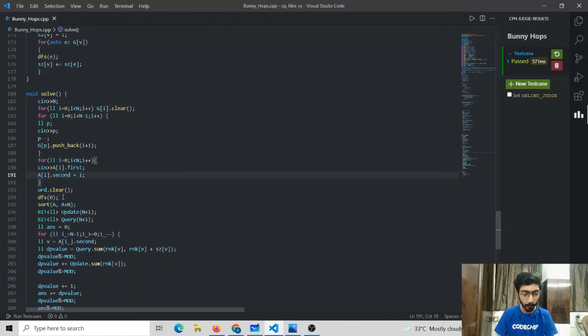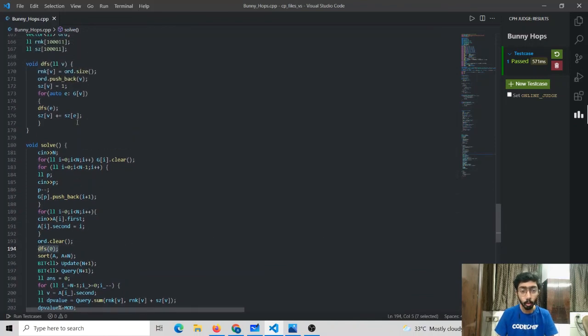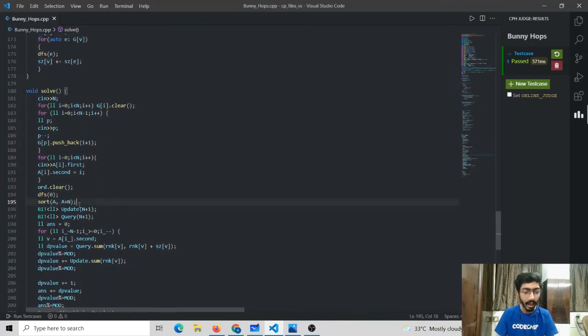After which we apply this DFS of 0. This DFS of 0 is used to make the Euler tour. Here this is a simple code which does the Euler tour. After this Euler tour is over, we have our two arrays, rank and size. Rank array consists of rank of the node and size array consists of the size of the subtree of this node. After which we have sorted our array A. So this array is sorted on the basis of the rating.